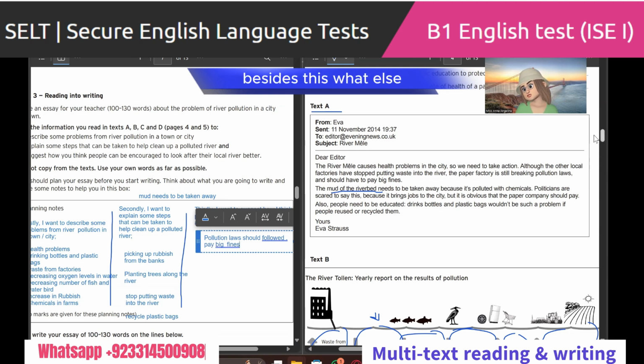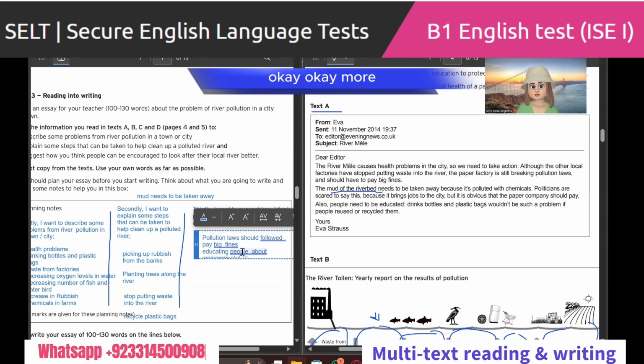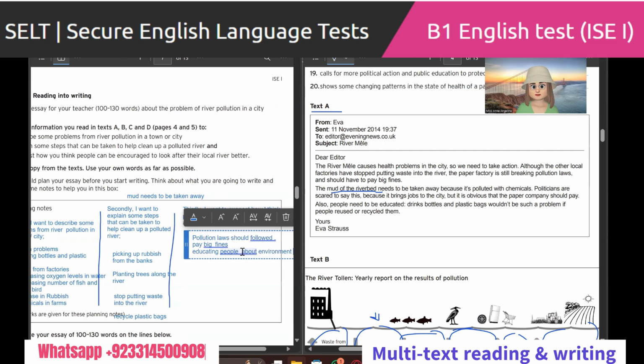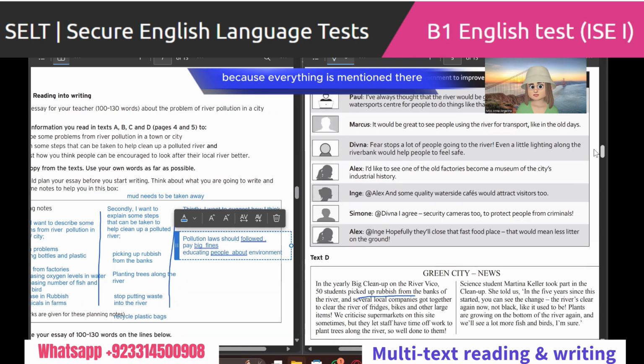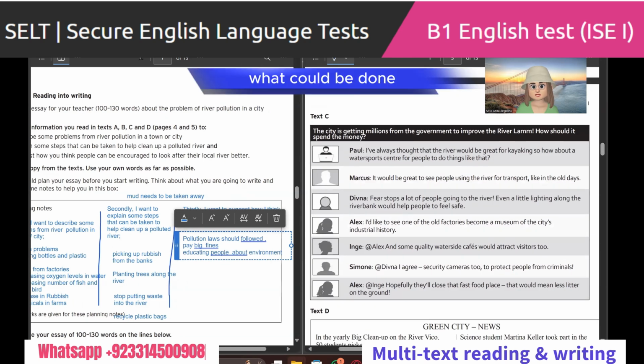Okay, besides this, what else? I think educating people, right? That's very important, yes. Educating people about the environment. Okay. Let's go to text C now, because everything is mentioned there. What could be done?